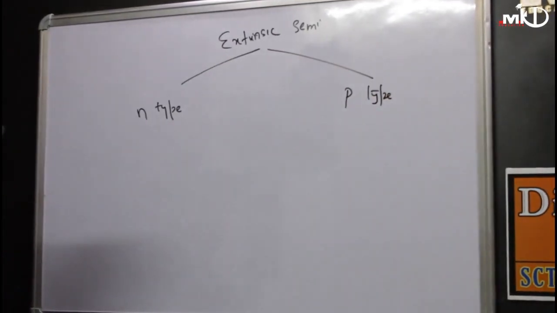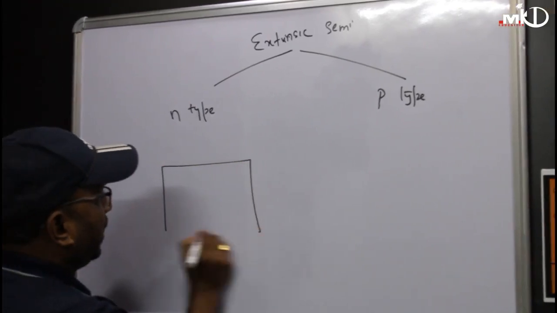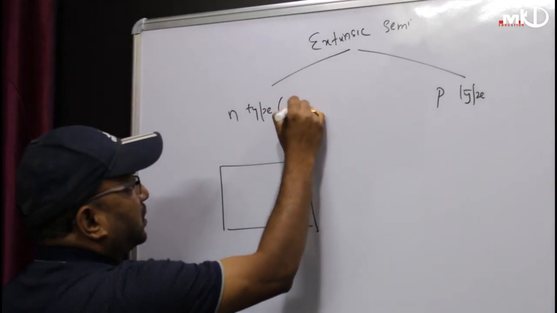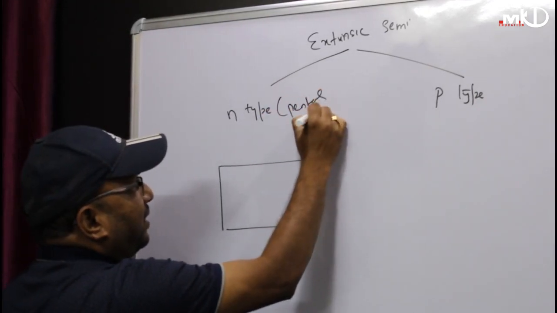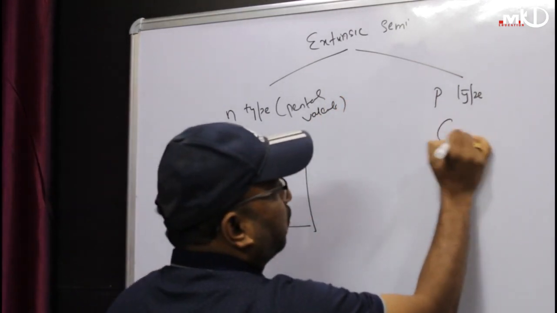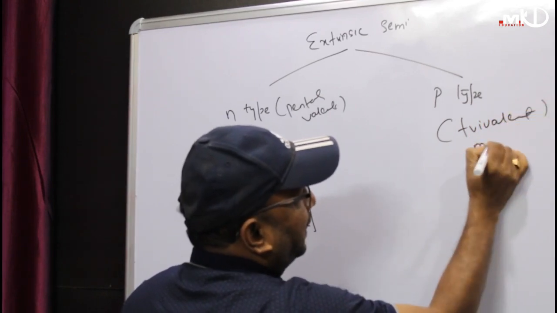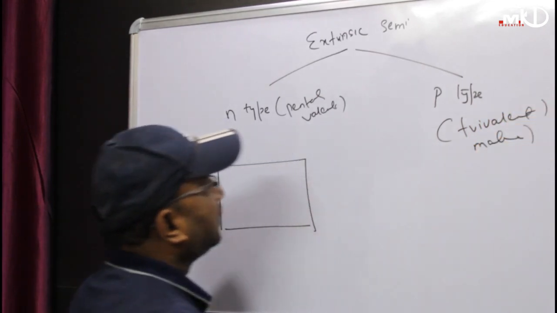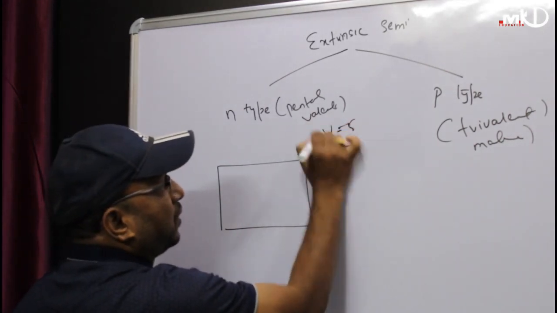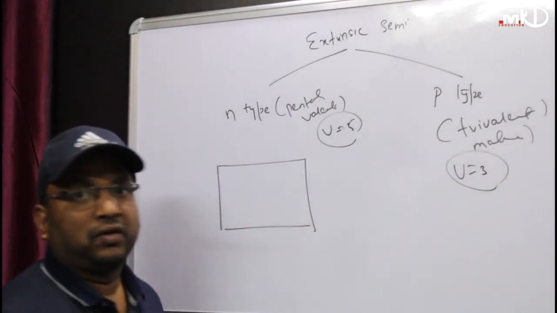I already told you how the N-type can be formed. In an N-type semiconductor we have to add pentavalent compounds. If we add the pentavalent, then we can have the N-type material, and if we add trivalent materials, then we can make it P-type. So what is pentavalent? Having valency 5, valence equal to 5. But trivalent, valence equal to what? 3. So this was already told in the previous class.